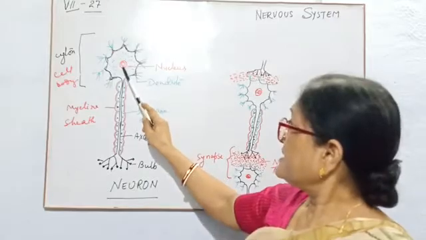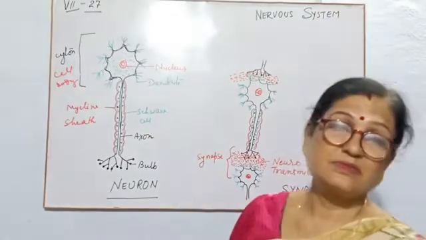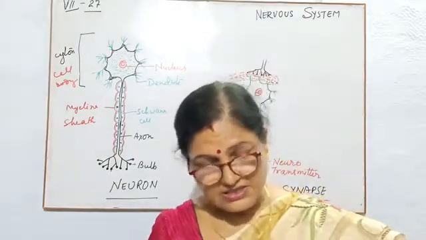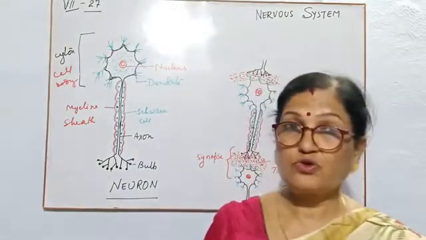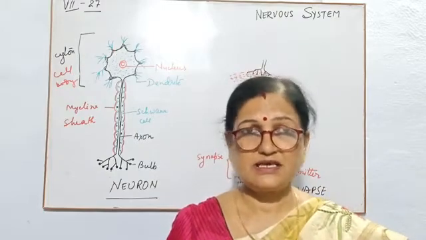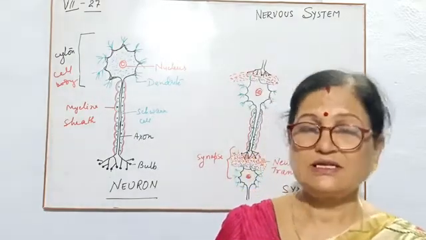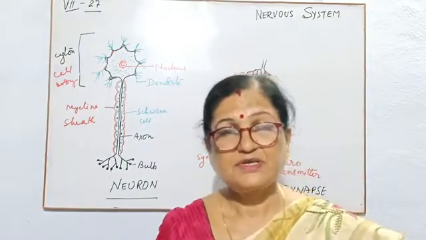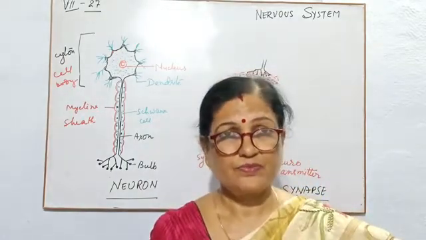Then in that cell there is the presence of a nucleus. Yes children, though you are in class 7, you should know this. It is an animal cell, as you studied in class 6, that between animal cell and plant cell one main difference is the presence of centrosome.